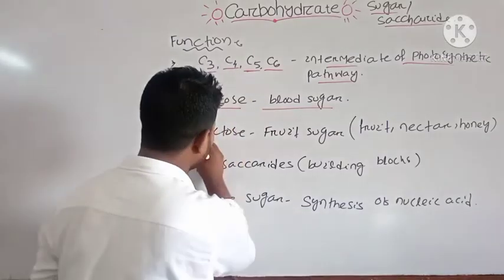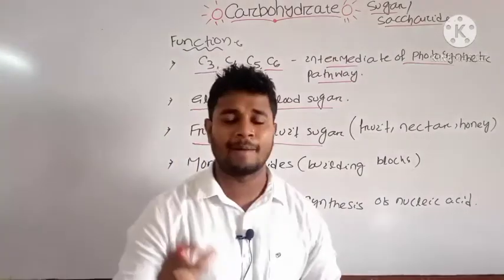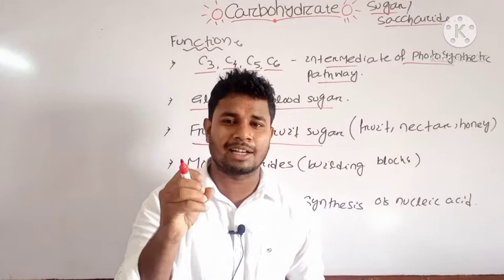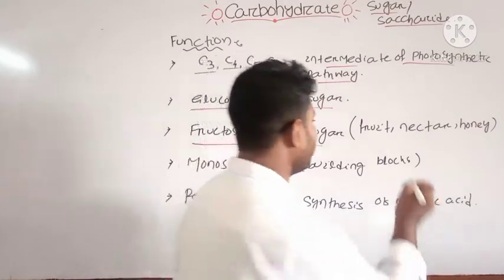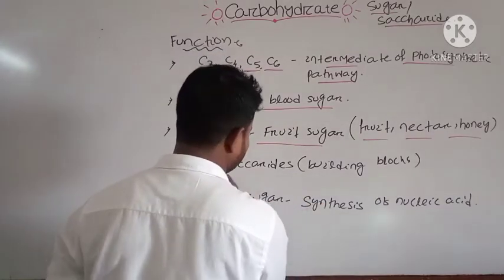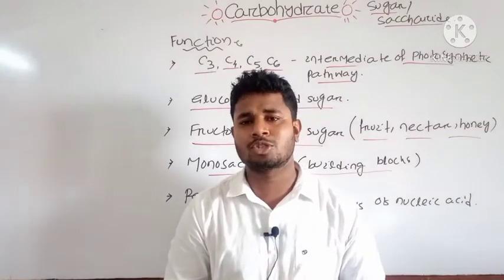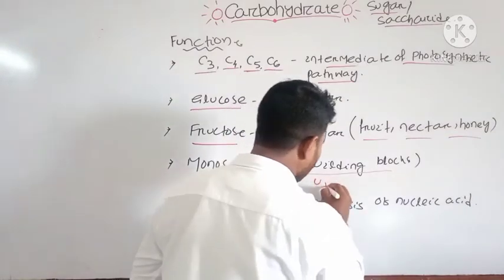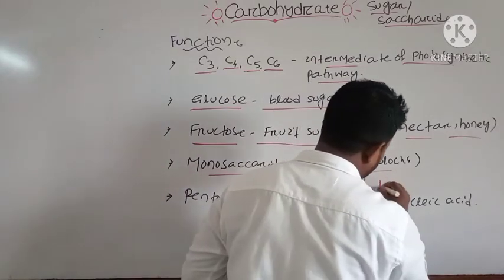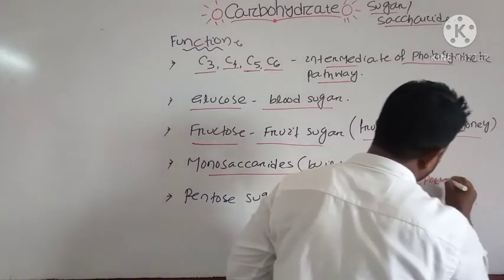And another important function is that the fructose, which is mostly present in fruit sugar. Most of the fruit and the nectar, okay, the flower which secretes the nectar, and in the honey you can find the fructose. Another important function of monosaccharides is that they are the building blocks, or the units, of most oligosaccharides and polysaccharides.